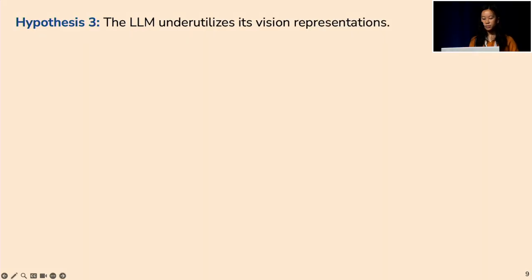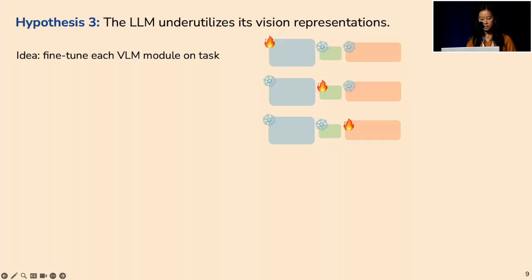Okay, so ruling out the prompting and the quality of representations, we turn to the role of the LLM itself and how it uses the vision representations that are going into it. So here, for each task, we LoRA tune each VLM module separately on 5,000 examples of the task at hand. This means, in one case, we tune the ViT and keep the projector and LLM fixed, and then we tune the projector and keep the ViT and LLM fixed, etc.